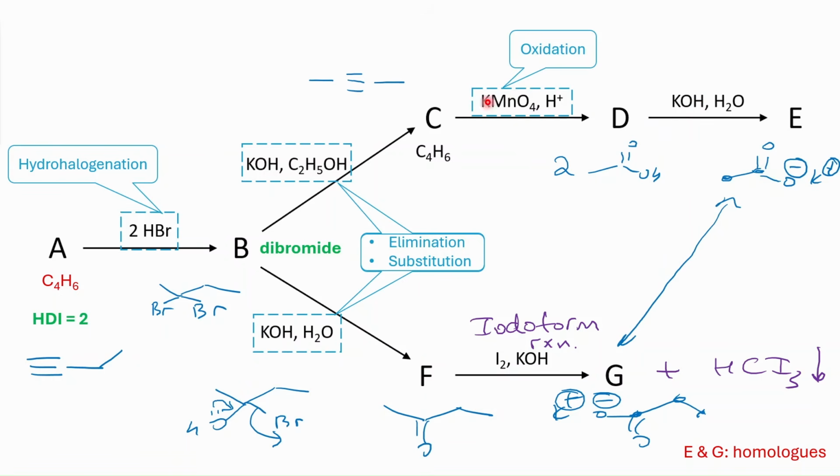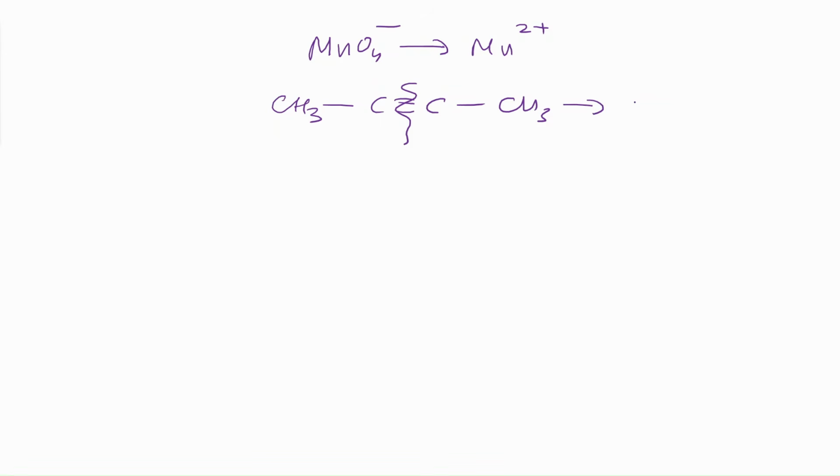I would like to talk about C to D, like writing the equation for them, and also F to G. Okay, these are the 2 things I would like to show. So potassium permanganate, right? How are we supposed to write the equation? We know that potassium permanganate contains manganese in its highest oxidation state. So in this type of oxidation reaction, it actually goes to Mn2+, right? It's our first half reaction. And the second one, we are used to writing in organic form like this, right? And then this forms 2 molecules of CH3COOH.